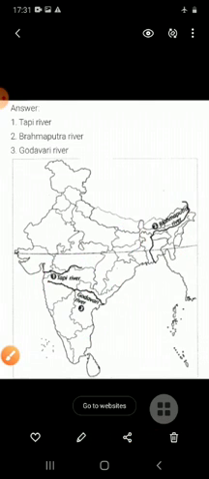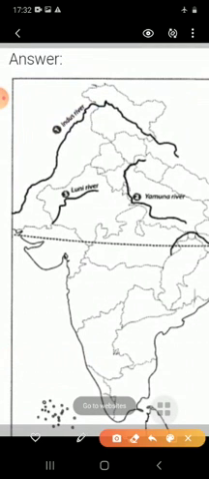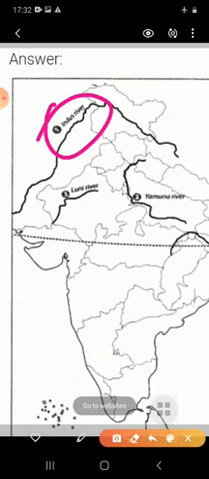So now students, in the next map work, third, on the next page you have to put the heading map work 3, and in map work 3 you have to locate these rivers, that is the Indus river, Yamuna river, Luni river and Son river. So students, just see how you have to locate. First one is the Indus river. About the Indus, I want to say that this river originates in the northern slope of the Kailash range in Tibet near Lake Mansarovar.